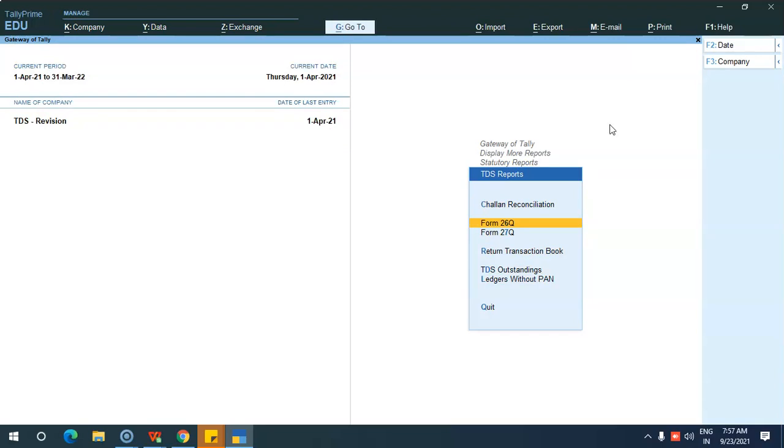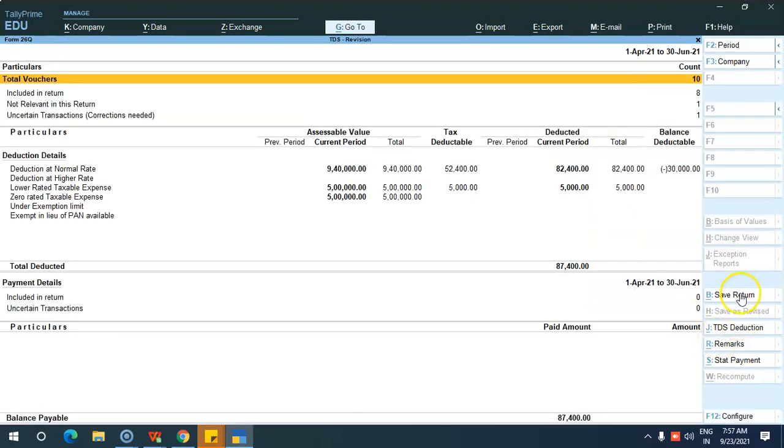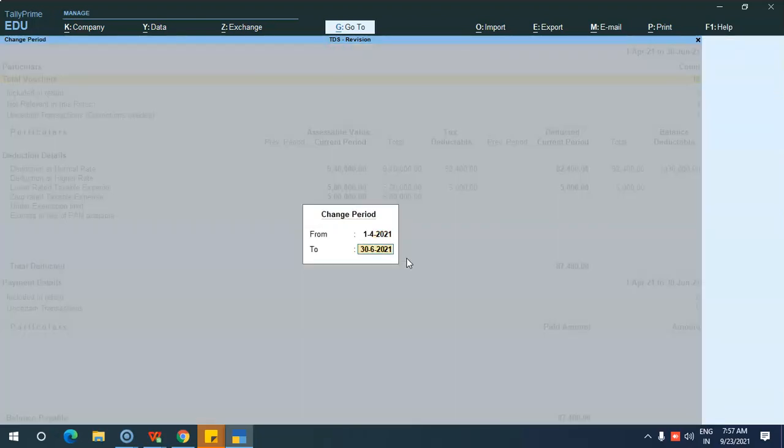Okay. So the main report is form 26Q. Here, in the right button bar, you can also select the period. For example, if you want to view the complete financial year's TDS related transactions, you can change the period by clicking Alt F2. Like this. If you want to file the return on a quarterly basis, that is 1/4/2021 to April, May, June. Okay, as we are using the education mode, that date won't be accepted now. Like this.